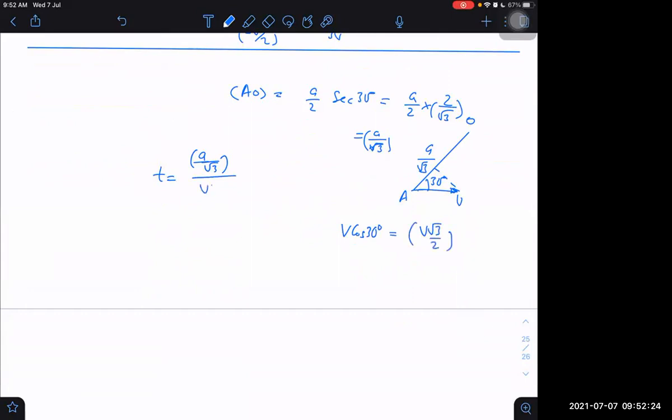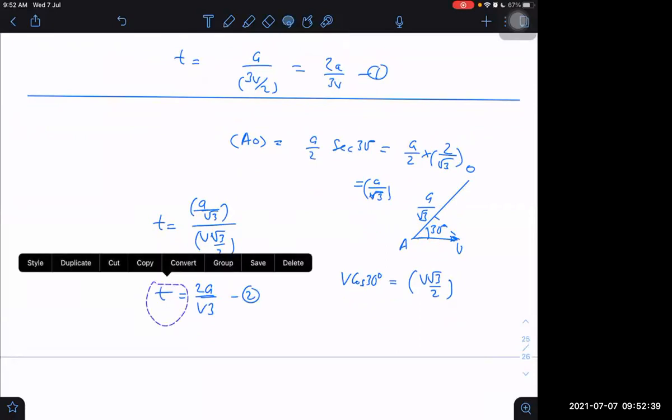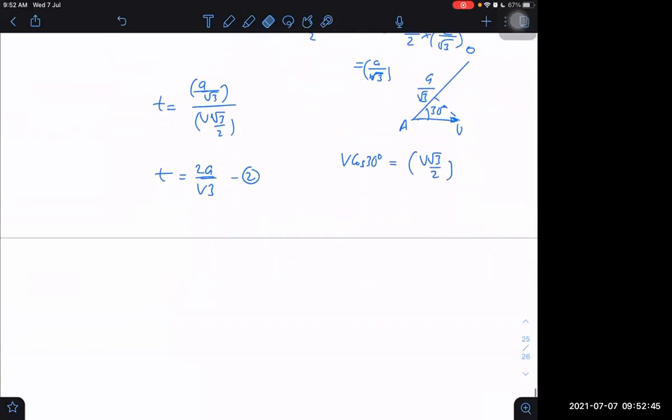So the time is a by V into root 3 by 2, which is equal to 2a by 3V. Is it the same or not? Yes, sir. So by both ways, we get the same answer.